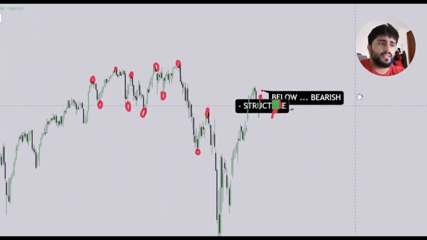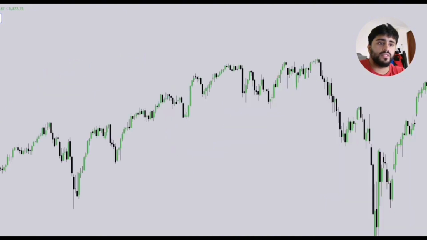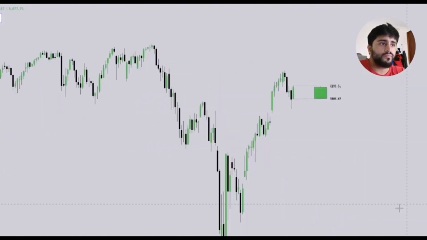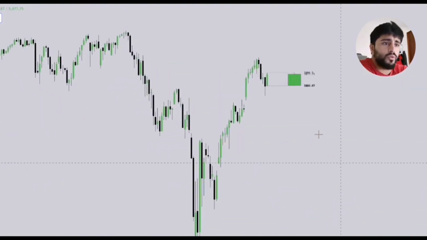Now, on the daily time frame, which is something I don't use that often, if we look at this, on the daily time frame, we have runway. We have some